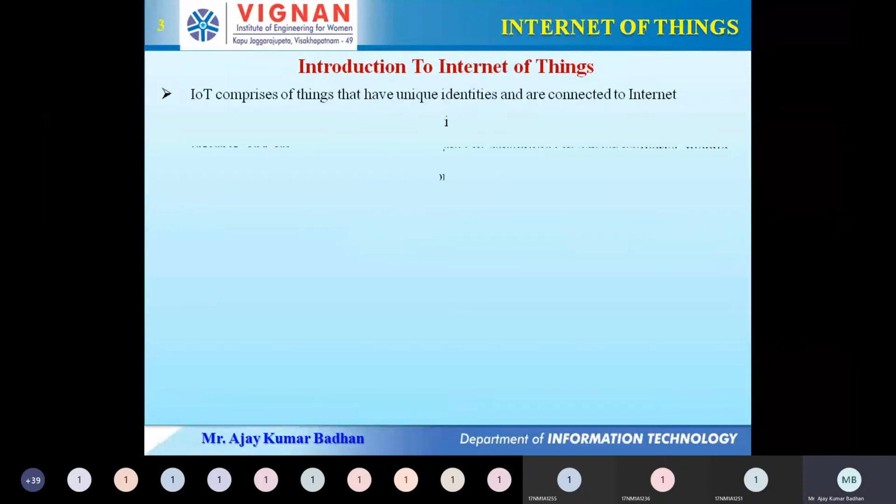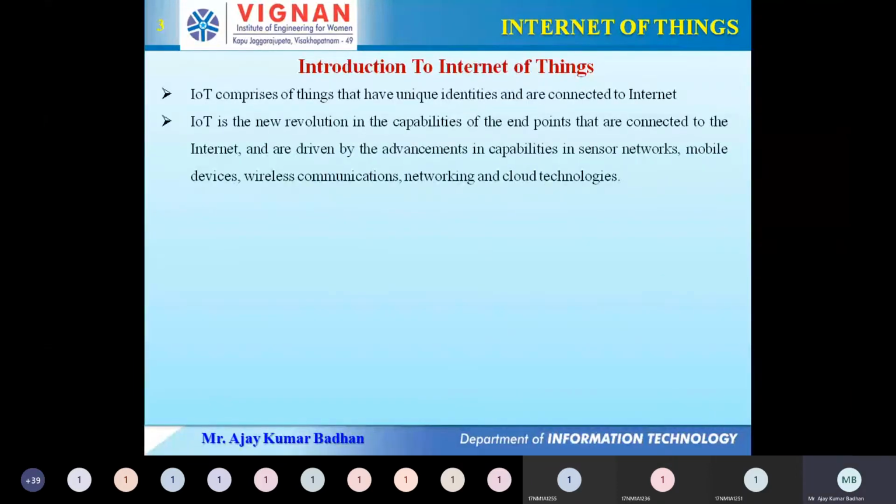Yeah, introduction part. So coming to this, what do you mean by Internet of Things? Here I will take a few minutes to explain the history of IoT. So what do you mean by IoT basically? The name itself says it: different devices which are connected together using the internet, and every device has its own unique identity, like for example your IP address or MAC address. Every device will have a unique identity.